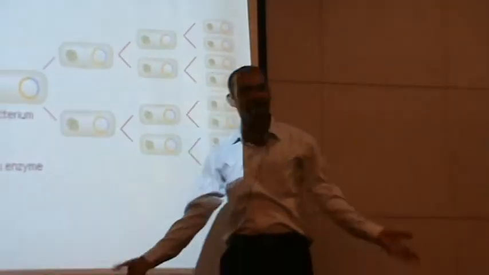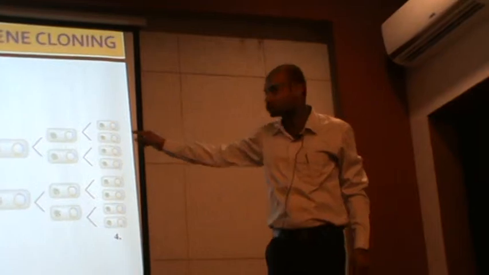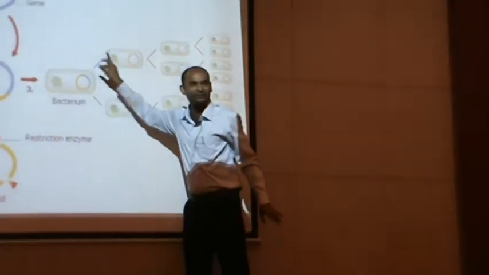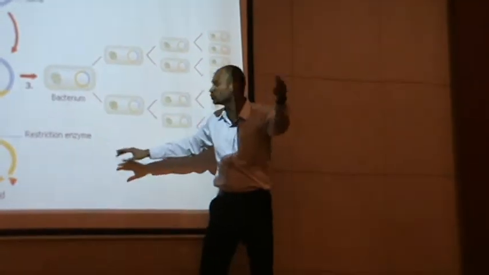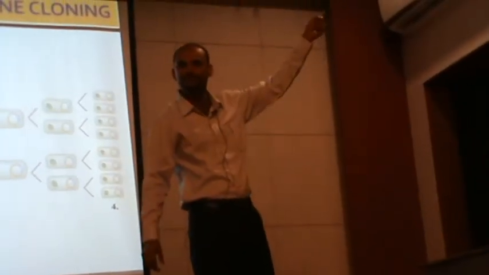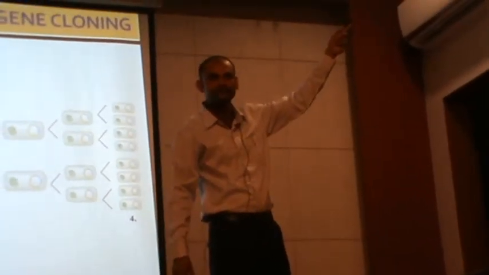Once this recombinant plasmid enters inside, I need to multiply this particular gene, because this gene is a human gene. Which gene? The insulin gene. So what exactly happened?